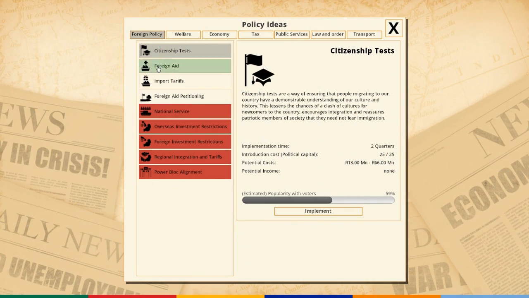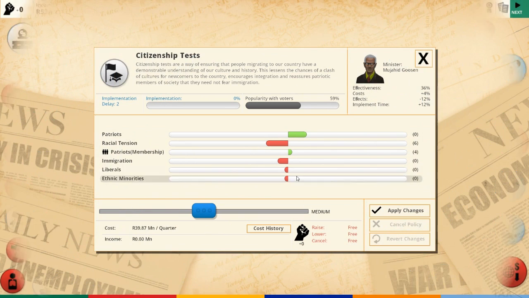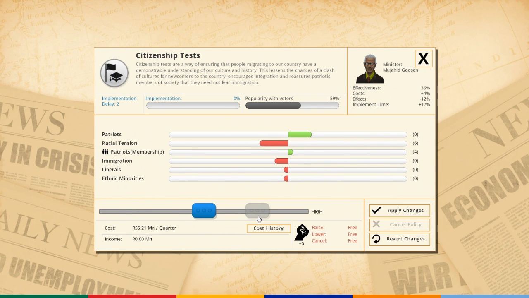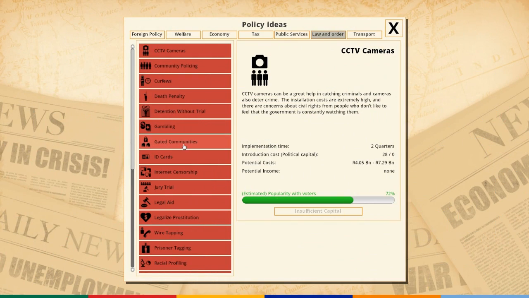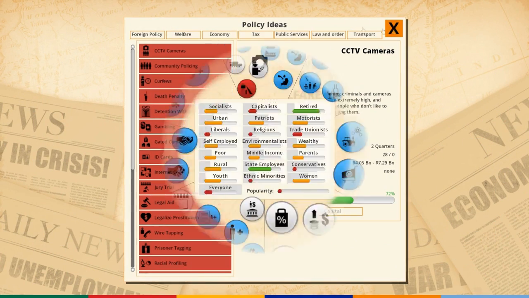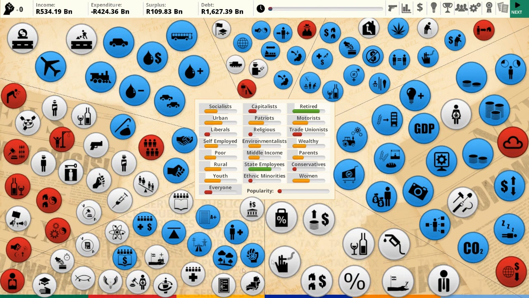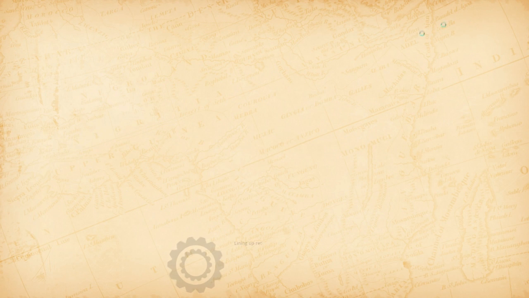So the first thing I'm going to do is put in place citizenship tests. Not popular with everyone, but they're very good at reducing racial tension. Going to do that, and crumbs, I have no more political capital. Okay, let's just skip ahead.